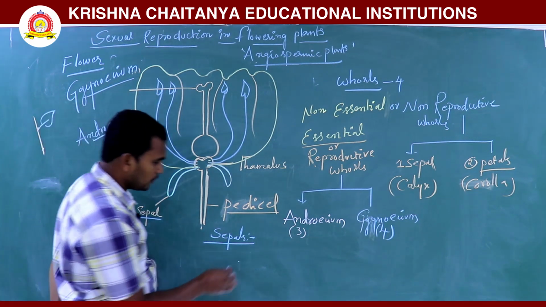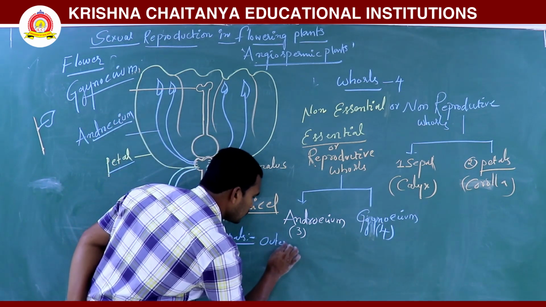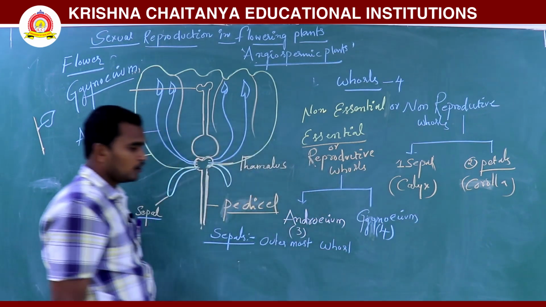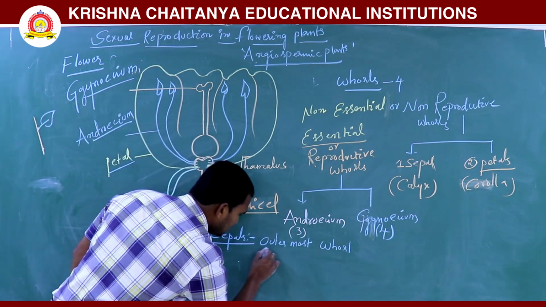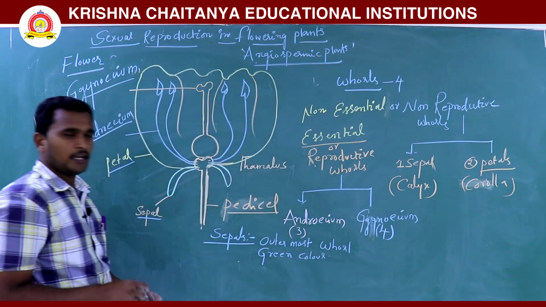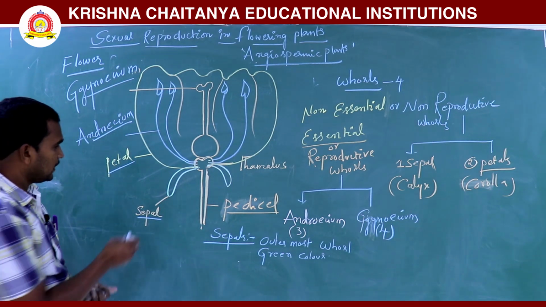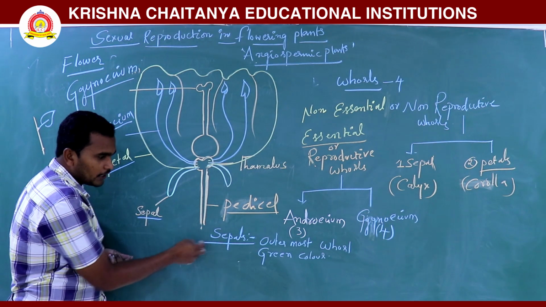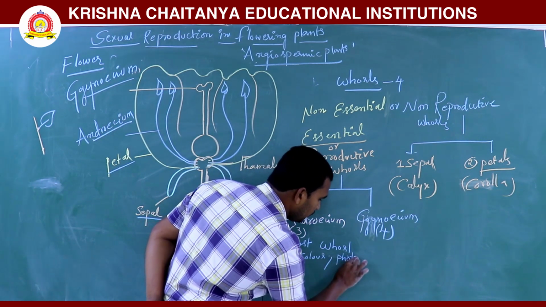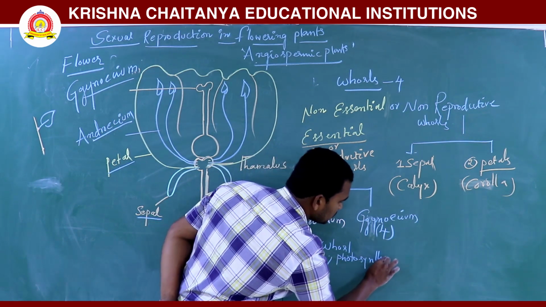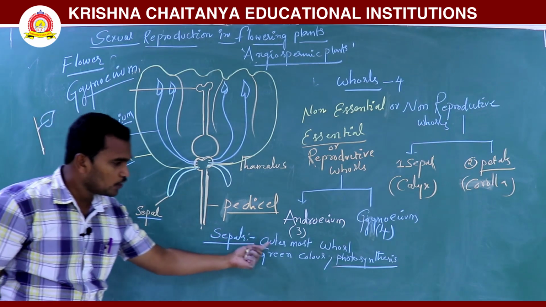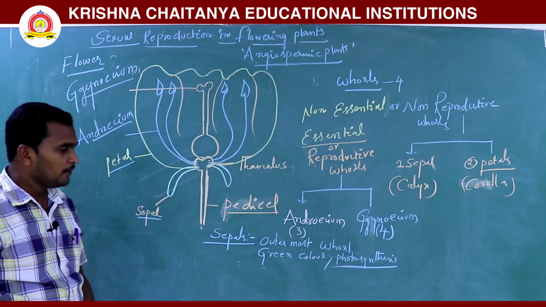Sepals are the outermost whorl, and generally green in color. They also perform photosynthesis.